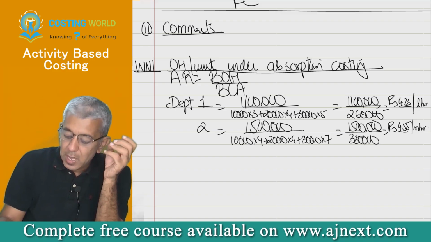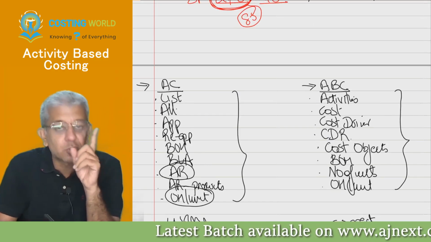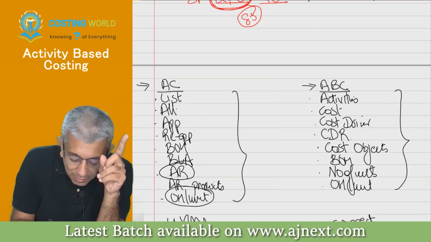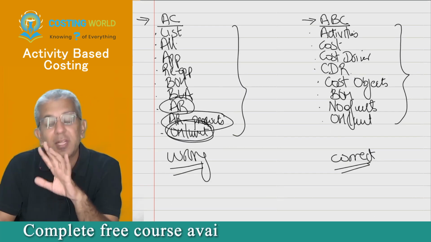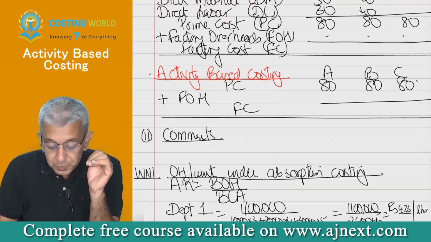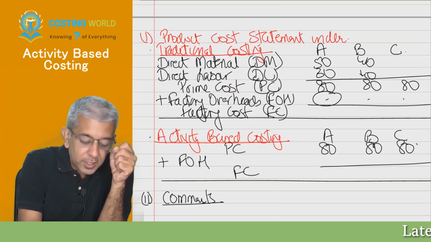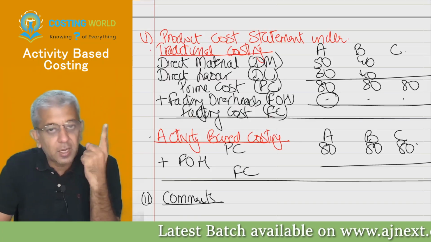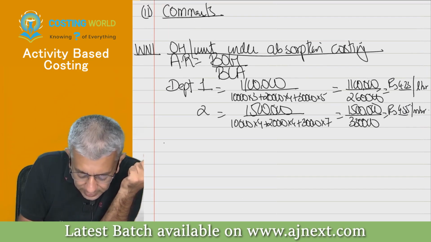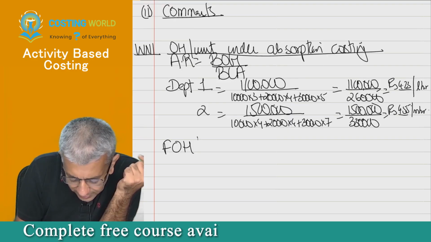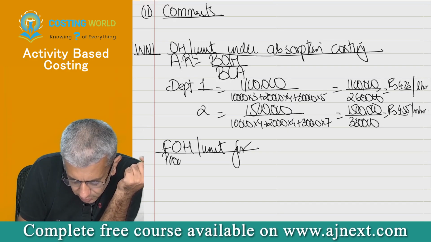Okay, now see. Please do remember, getting the absorption rate is not the end of the problem. You have to apply the absorption rate to the products to get overheads per unit. So listen, I have to find out this particular data. What is this data? It is factory overheads per unit for product A. Write down factory overheads per unit for, on the next line, product A.